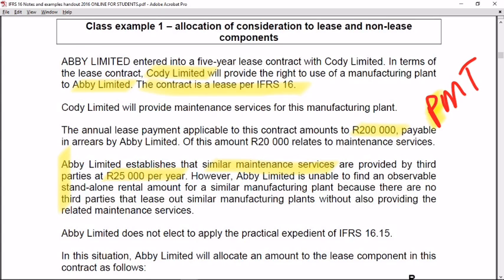Abbey Limited does not elect to apply the practical expedient. Therefore, you have to split the payment between lease and non-lease. If Abbey elected to apply the practical expedient, the full 200,000 would have been used for purposes of accounting the lease component.